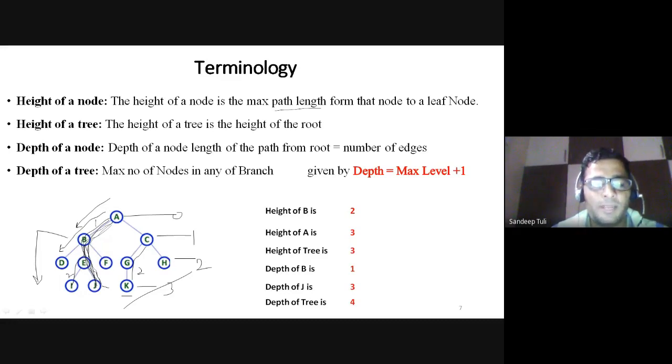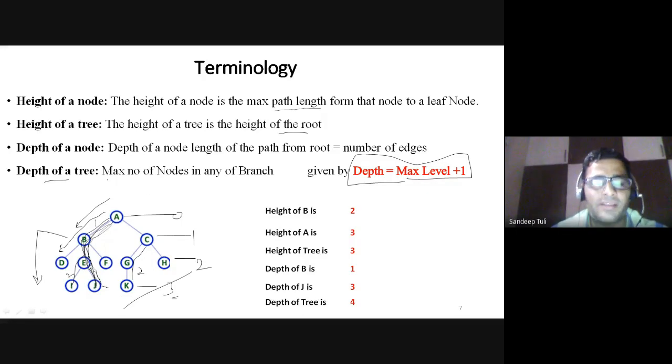Okay, so now height क्या होगा हमेशा? Height of the tree will be the height of your root node. Similarly, now depth will always be maximum level plus 1. आप ये चीज ध्यान रखो हमेशा. Depth क्या होगा? Maximum level निकालेंगे, उसमें हम plus 1 करेंगे. So it means maximum level in this case is 3. We will start from 0 and find out the maximum level and then we will add 1 onto that. So depth of that tree will be 4.